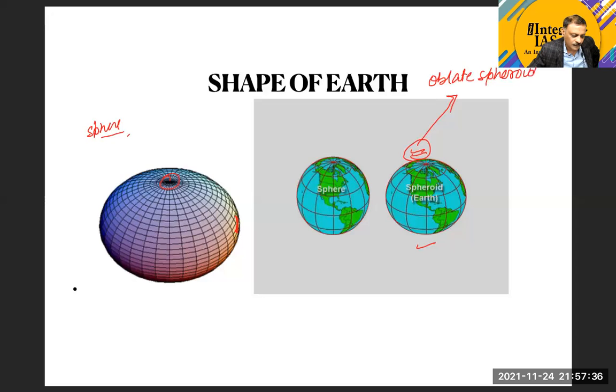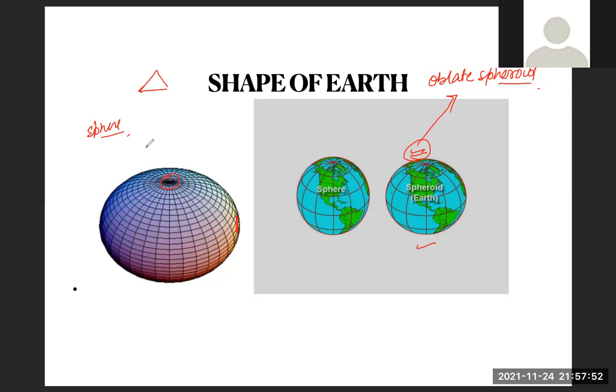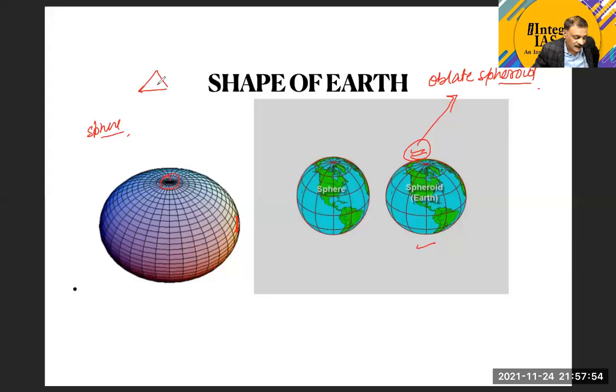Okay, sir. This point is clear. This is the geometrical shape of the earth. Now, what is the name of this geometrical shape? Yeah, please, Santosh. What is the name of this geometrical shape? Shape of the sphere, sir. It is this one. Can you see the screen or not? This one. What is the name of this geometrical shape?